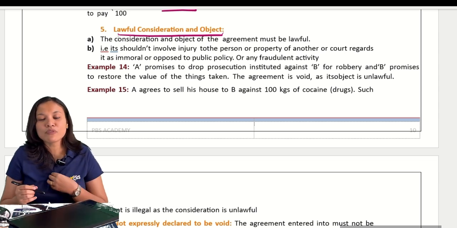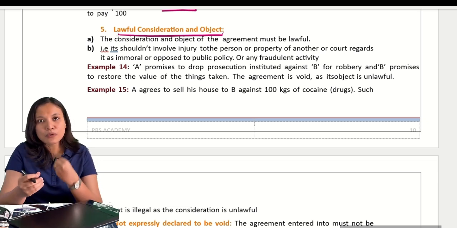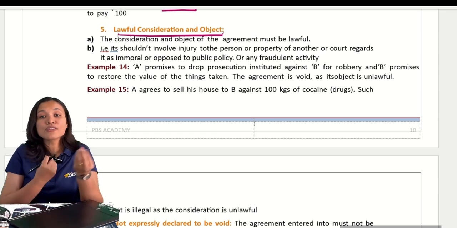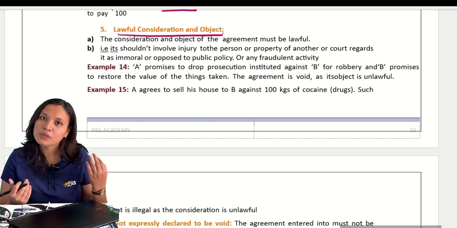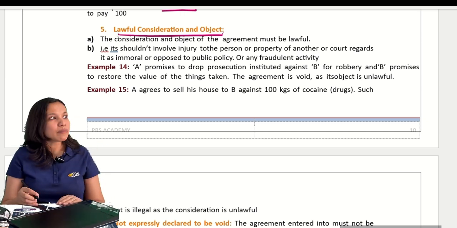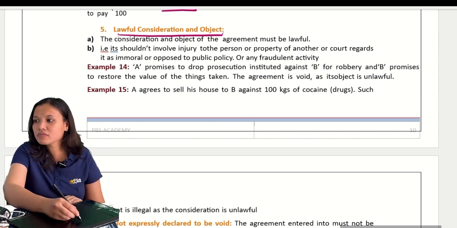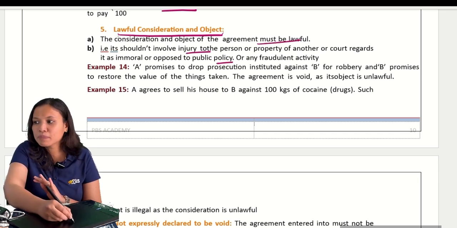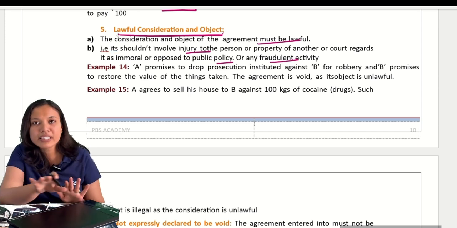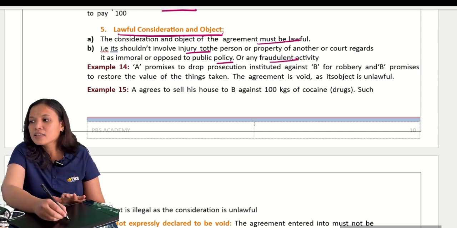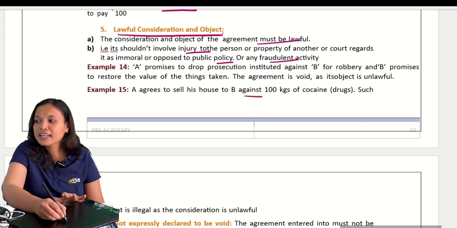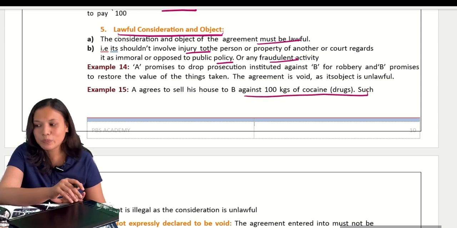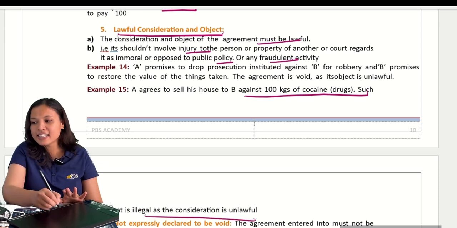See, suppose I am wanting to give the books for 100. Book is the object, giving 100 rupees is the consideration. So both must be lawful. Only then the agreement will be valid. It should not involve any injury to the person or public, or any kind of fraudulent activity. Suppose he agrees to sell his bike against 100 kgs of cocaine. Now, is it a valid one? No, because it is illegal in nature.